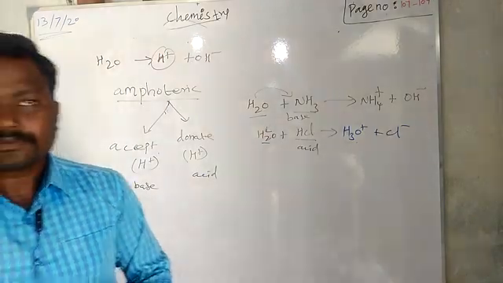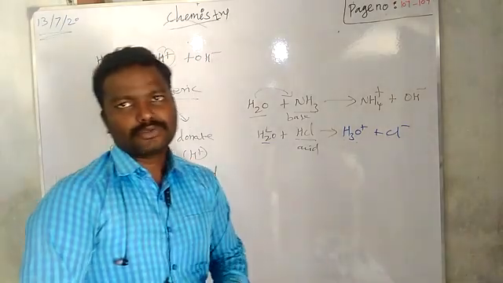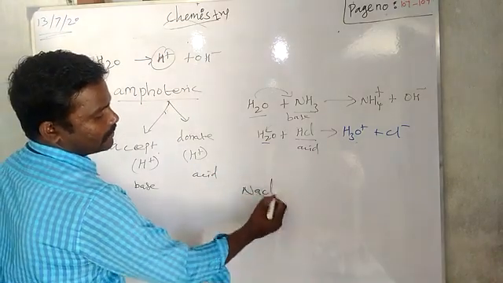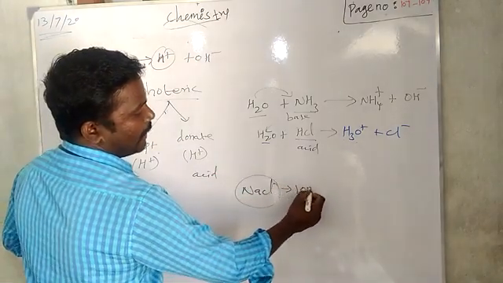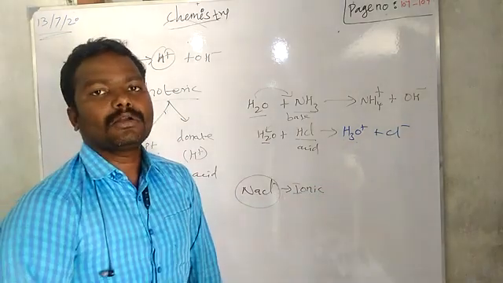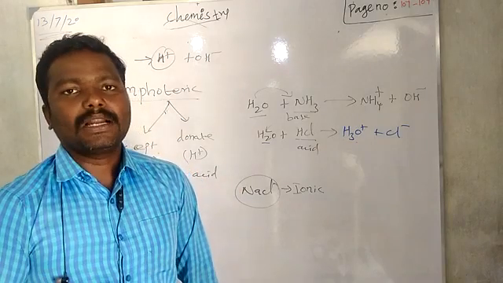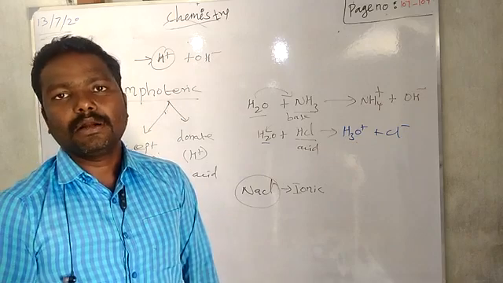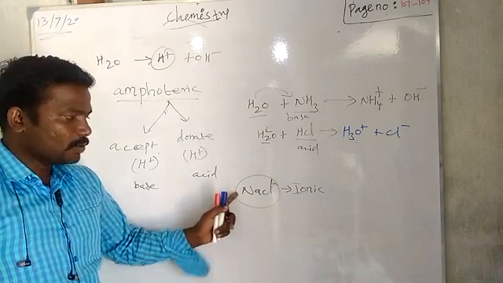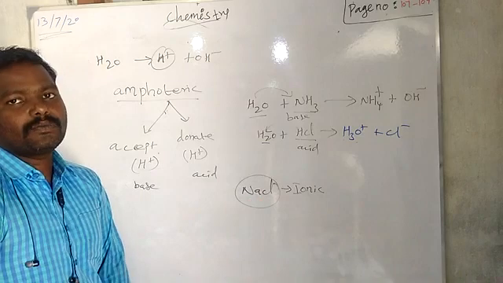Right. Now, water can react with other ionic compounds also. For example, the ionic compound sodium chloride. Sodium chloride is an example of an ionic compound, right? So an ionic compound is easily dissolved by water. We know what sodium chloride is: table salt. We are eating the salt, that is called sodium chloride. So sodium chloride easily dissolves in water. Yes. So, an example of an ionic compound, sodium chloride, easily dissolves in water.